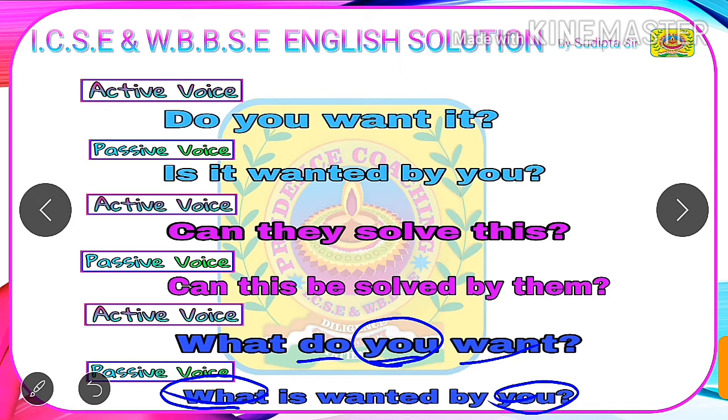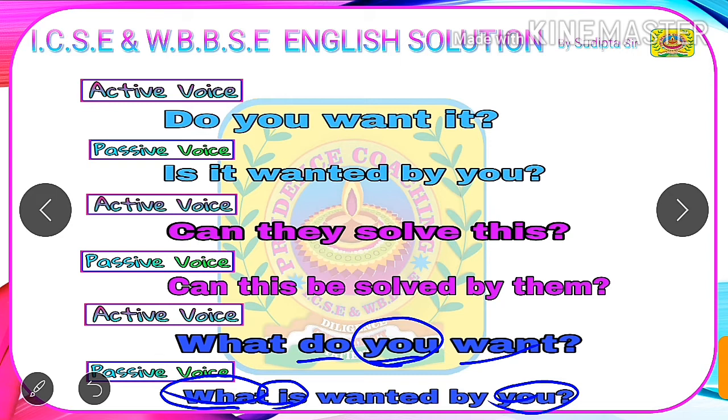The to be form of simple present tense are am, is, and are. As our subject in the passive voice is the WH word, which is singular, we need to write a singular to be form. So our singular to be form is "is". So we have written is after what.